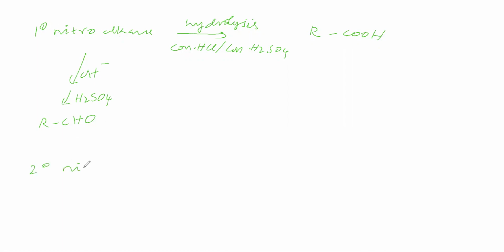Next, we take a secondary nitroalkane and hydrolyze it with concentrated HCl or concentrated sulfuric acid.